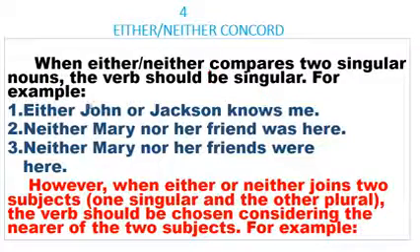For example, look at these sentences. Either John or Jackson. What are the singular subjects or the singular nouns here? One is John, the other is Jackson. Now, which verb are you supposed to use here? Is it singular or plural? Singular. Can you go back to the rule? When either/or or neither/nor compares two singular nouns, the verb should be singular. For example, either John or Jackson knows me.